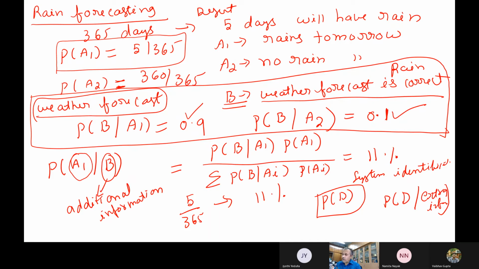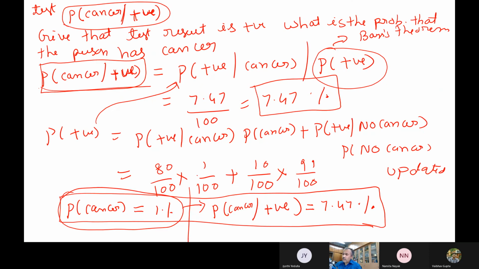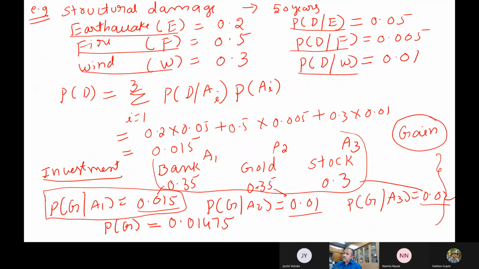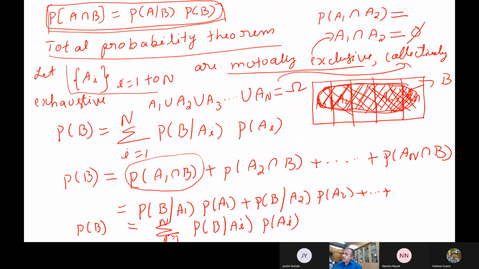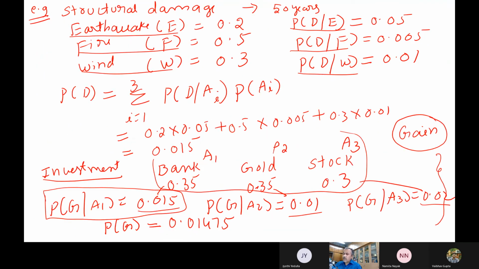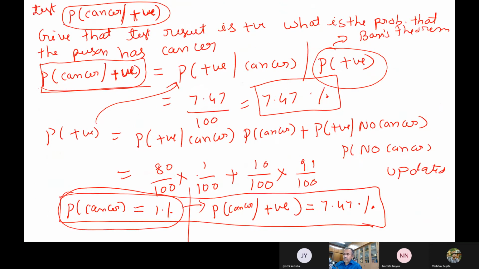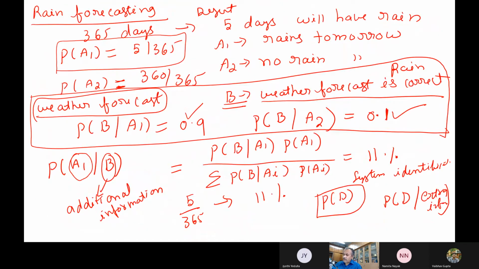That is the most followed application of the Bayes theorem. So these are the two fundamental theorems all of you should remember. One is the total probability theorem, where the total probability is split into pieces, you take the contribution of each piece and then add it. Bayes theorem is something like the inverse. You can use it to find whether it belongs to this one or that, and you can also use it for updating your information. These are very important examples, please keep them in your mind.